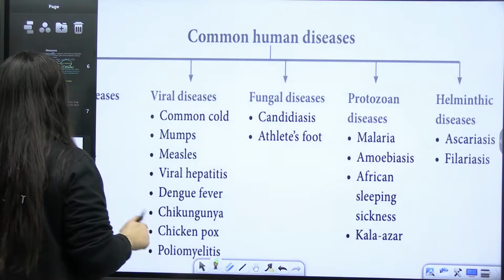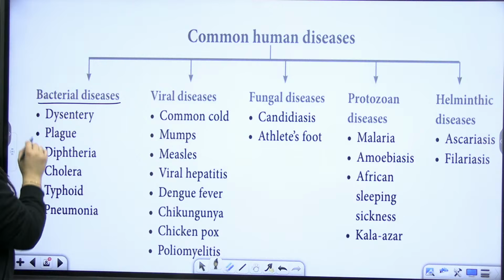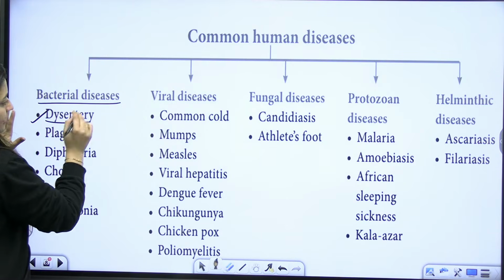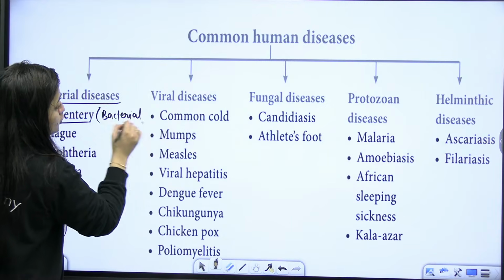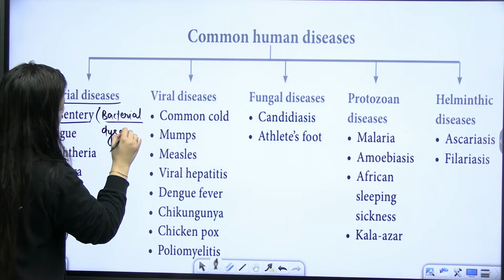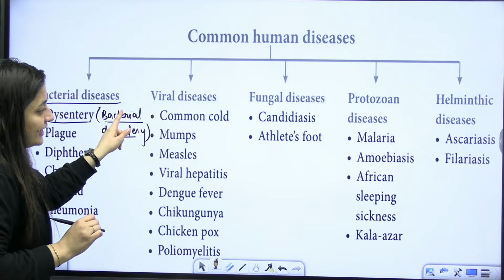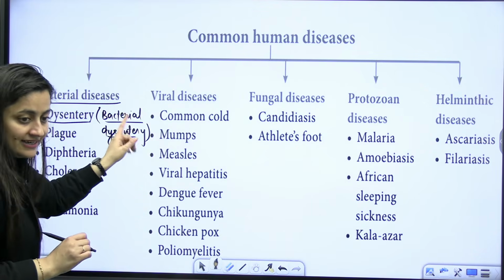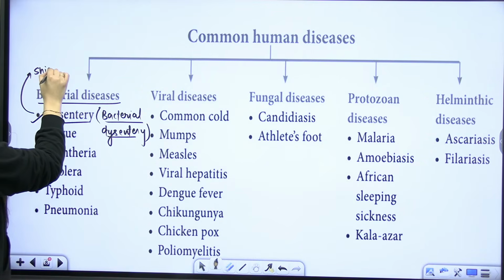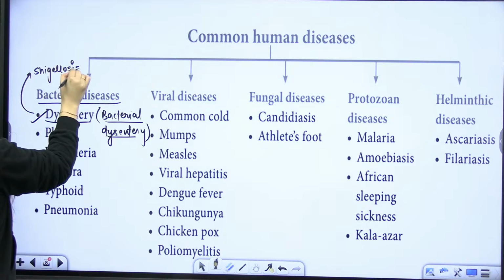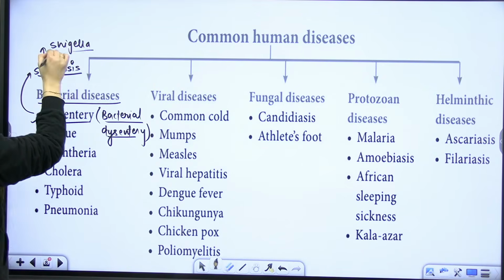Okay, let's go. Here you can see the common ones you have to remember. When you talk about bacterial diseases, dysentery is there. This is bacterial dysentery, because, keep it in your mind, students, dysentery is also caused by protozoans. Here we will talk about shigellosis. We will discuss it one by one. Shigella species cause this bacterial dysentery.